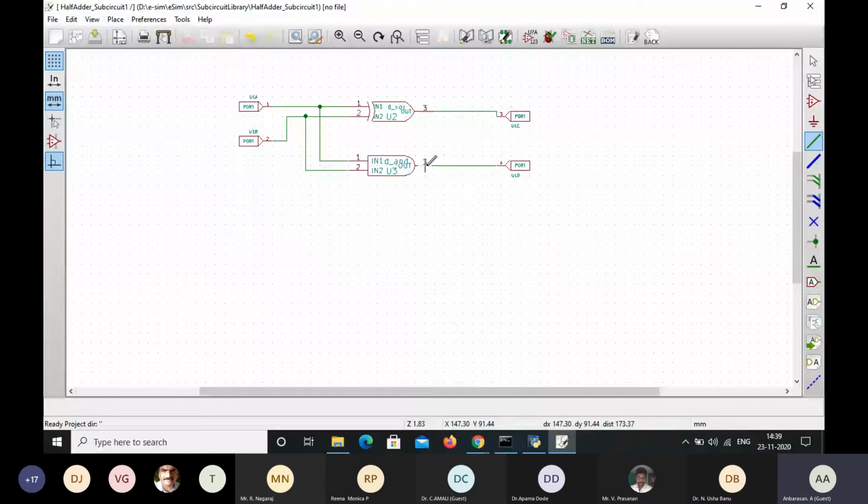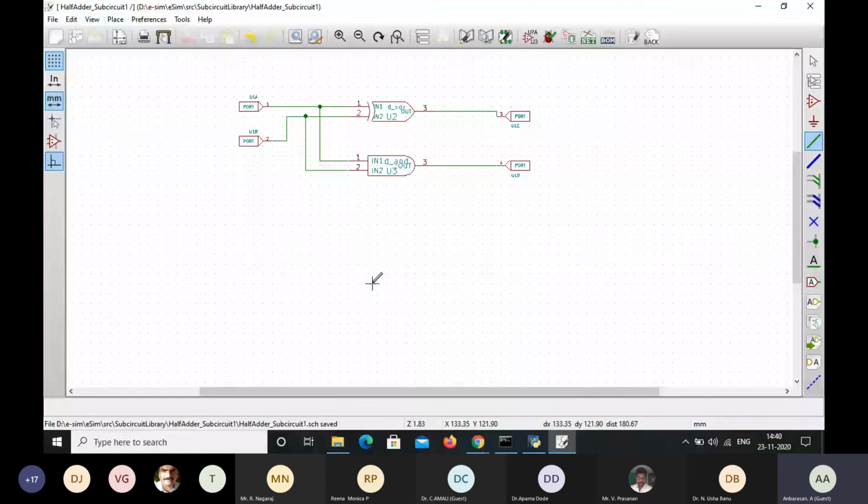Next, save this file by pressing Ctrl S. Pressing the Ctrl S, the file gets saved. So what are the actions we have done can be displayed here. So here the file D eSim SRC subcircuit library half adder underscore subcircuit 1 dot sch saved. SCH in the sense the schematic which is saved.